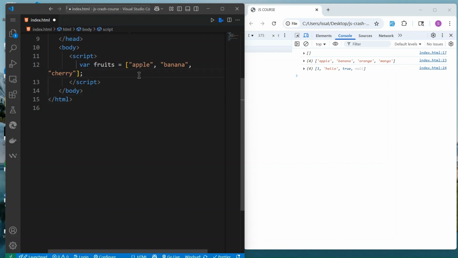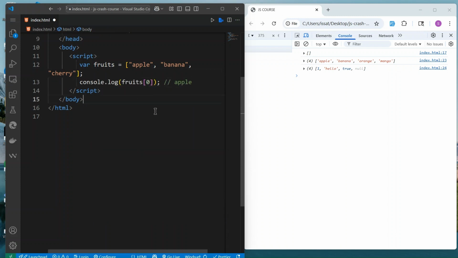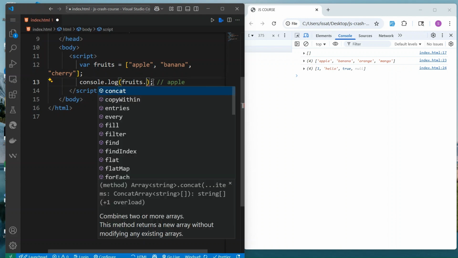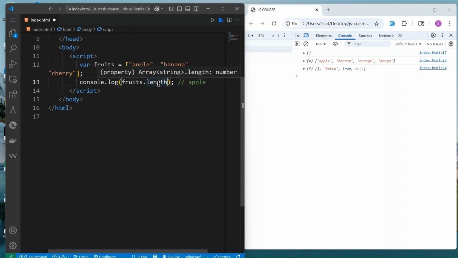We want to talk about the length, the number of items inside of the array. So we can do dot length. This array has different built-in methods.